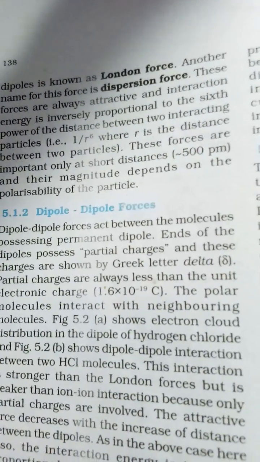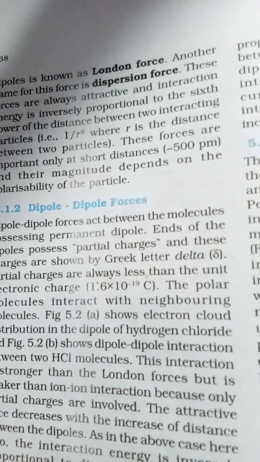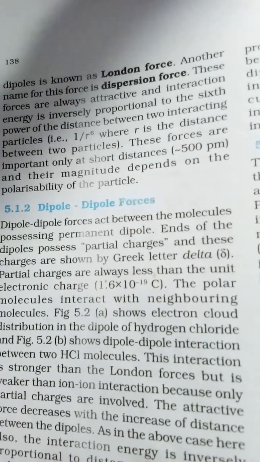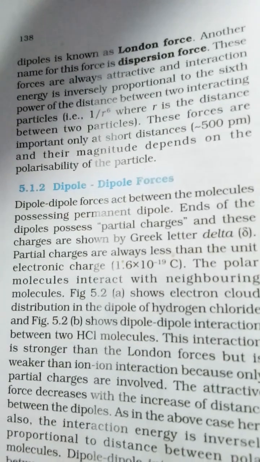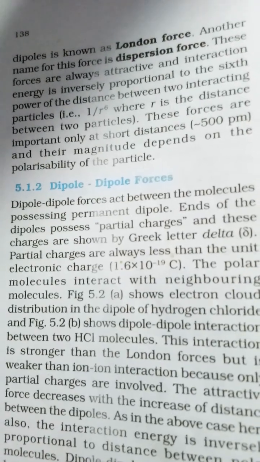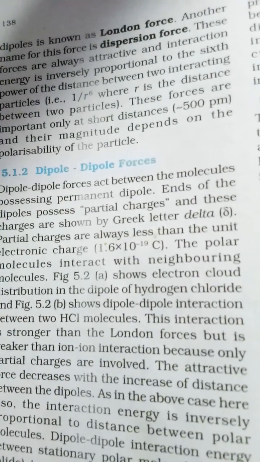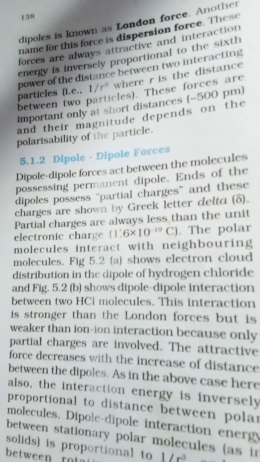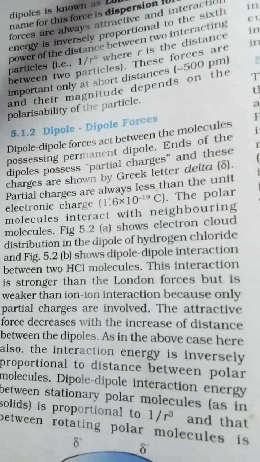These forces are important only at short distances, approximately 500 pm, and their magnitude depends on the polarizability of the particle. In the next session we will discuss 5.1.2 dipole forces.